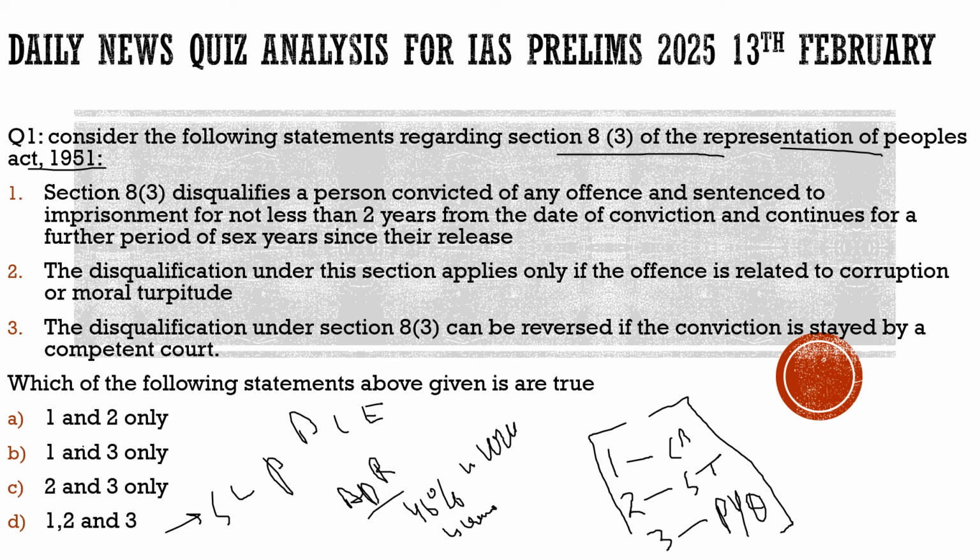So this is the question with the Supreme Court on which they are going to discuss, and that's why we are discussing this whole article here. Now in the article, what does the author express? He says that if we see the data given by the ADR, it shows that 46% of the MPs who are in the parliament right now have some criminal charges against them.